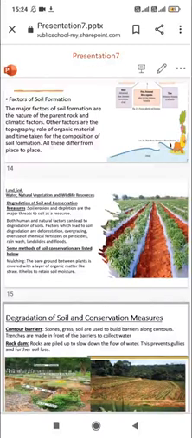Very good morning, class. As we all know, we are doing the second chapter of geography, that is land, soil, water, natural vegetation, and wildlife resources. Today we will be discussing degradation of soil and conservation measures. We will discuss how the soil gets degraded and what are the ways through which we can conserve the soil.